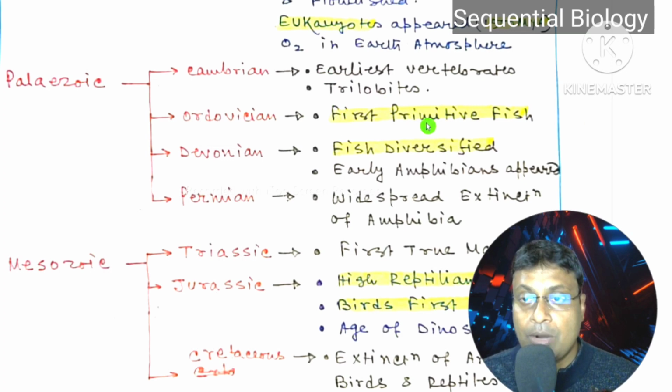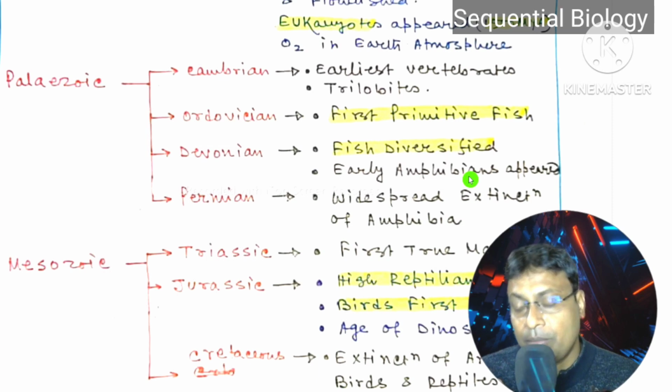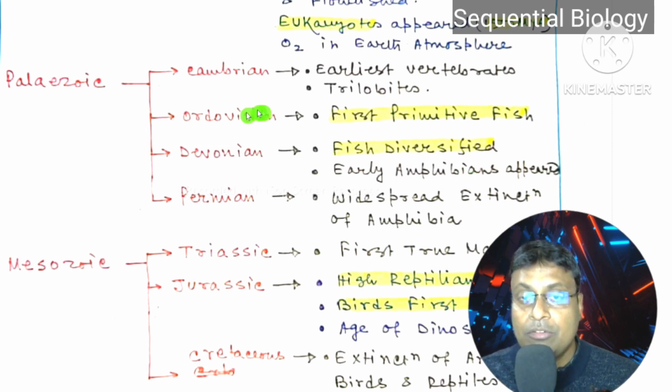In the Ordovician period, the first primitive fish appeared during the Ordovician period of the Paleozoic era, and these fish diversified during the Devonian period of the Paleozoic era, and also early amphibians appeared. So if we study the evolution of animals or the vertebrates, the first fishes appeared and then amphibia. From amphibia, the reptiles appeared, and from the reptiles, two lines developed. In one line, the birds, and in another line, mammals developed. So during the Devonian period, the fish diversified, and early amphibians also appeared during the Devonian period of the Paleozoic era.